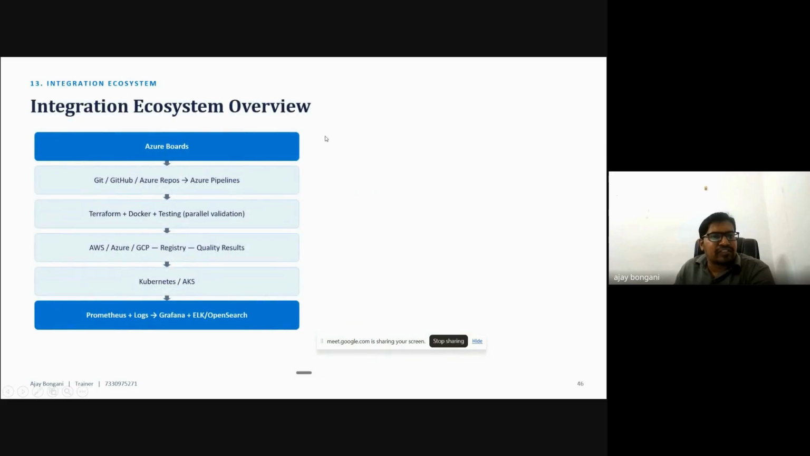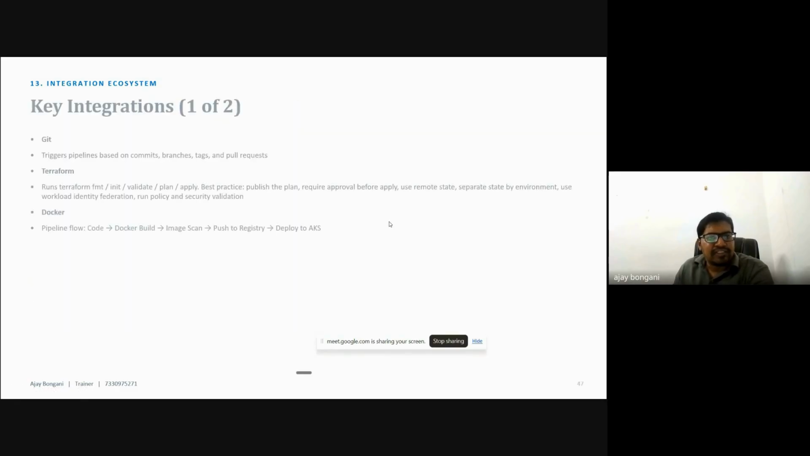So now, the integration ecosystem: Azure Boards is there, and here we are using repos and Azure Pipelines, because without code we cannot set up the CI/CD pipeline. In that case, I can use validation. Either we use infrastructure as code, or wherever you deploy, and Grafana and other tools. Okay, this is the stuff. And what are the key integrations, like Git and Terraform? It depends on the requirement; we have to use these tools.